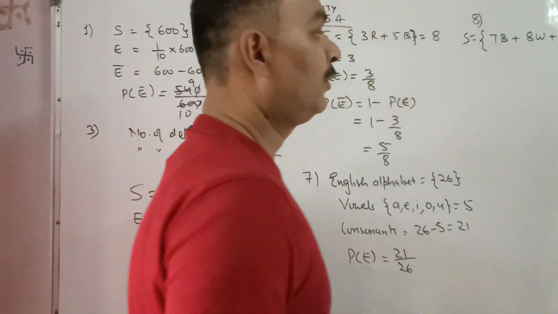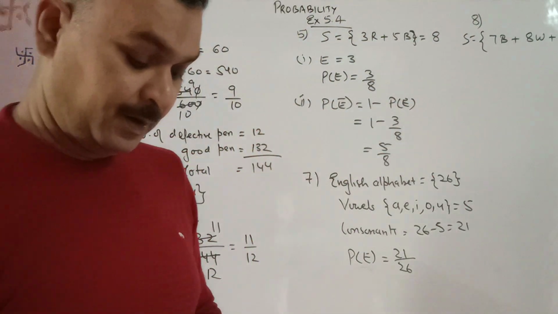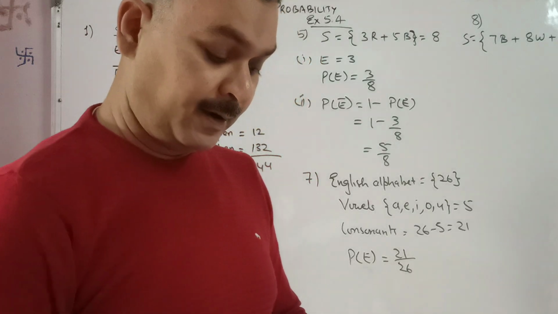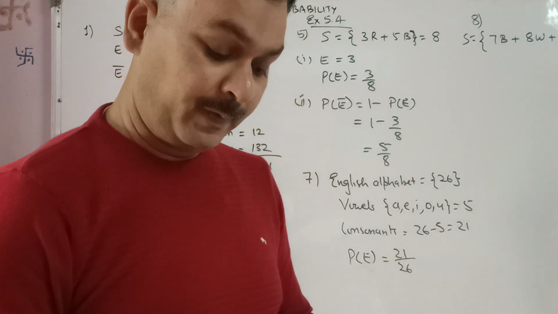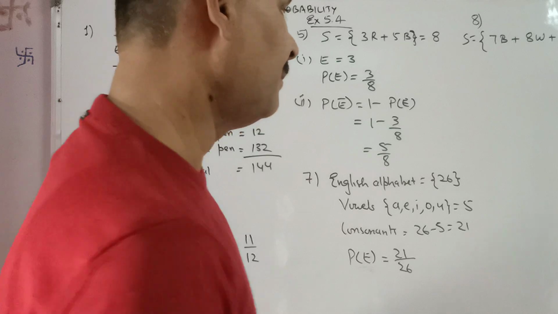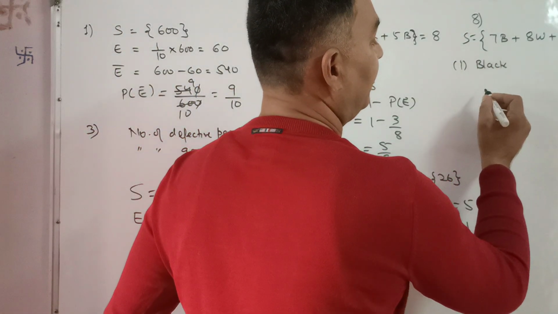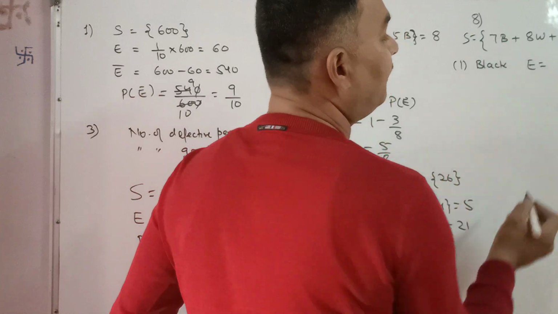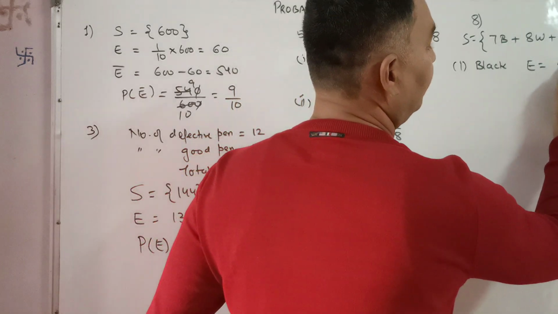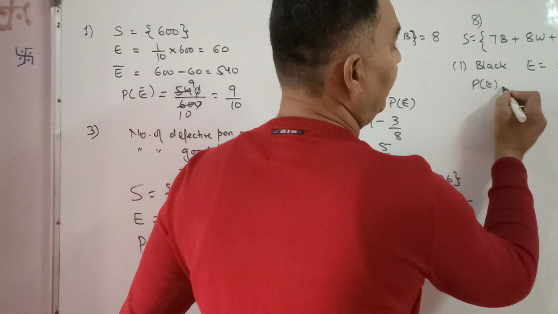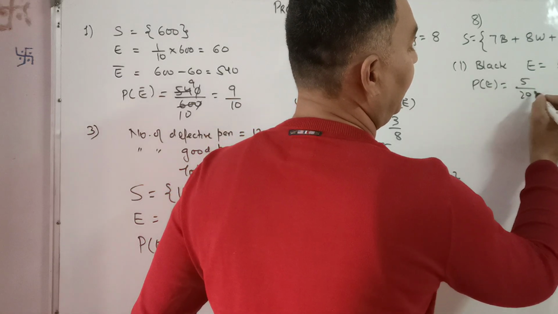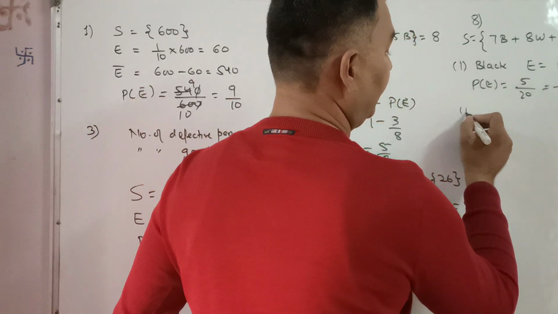So there are total 20 outcomes. A marble is drawn at random from the box. What is the probability that it will be a black marble? Okay, we need to find out the probability of getting a black marble. So what are the favorable outcomes of this? That is 5. The probability of event is equal to 5 upon 20 or 1 by 4.